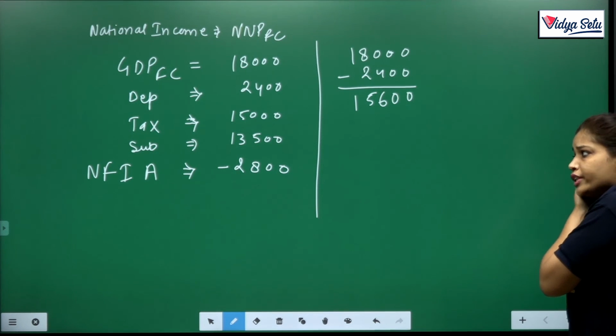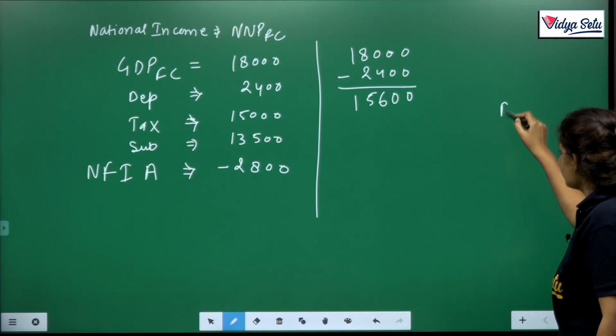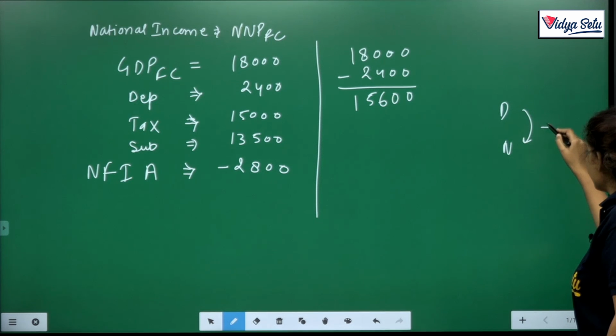Clear? D to N, when we move from domestic to national, we just add NFIA.